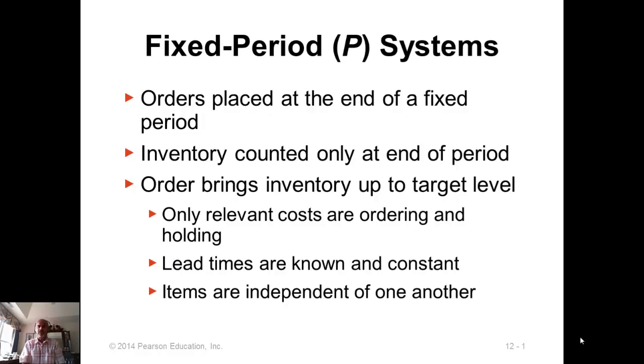So in this system, it's the exact opposite of the continuous review system. Here, the time between orders is fixed. In the previous case, the time between the orders was not fixed. In this case, the order quantity may vary from one order cycle to the next. In the previous system, the order quantity was fixed.